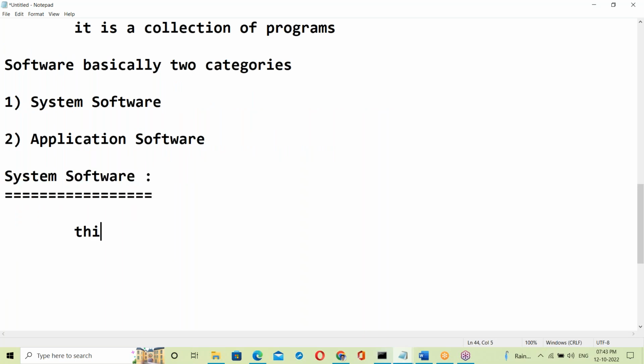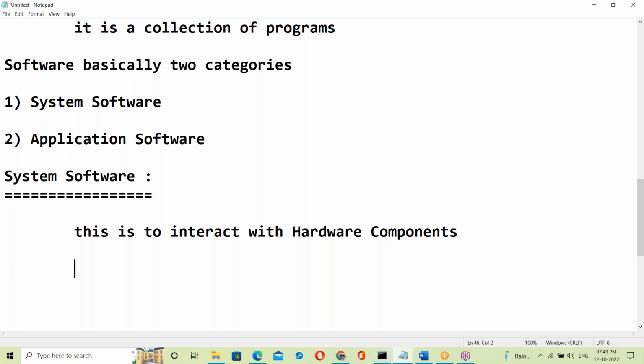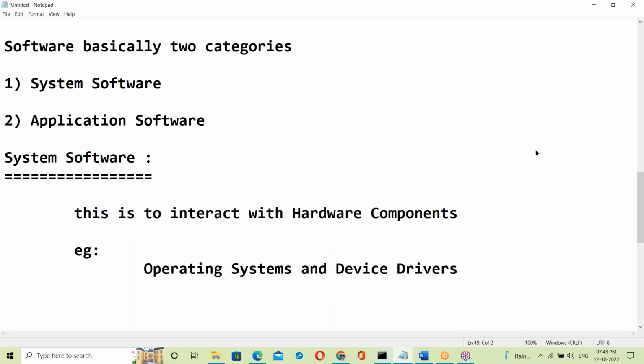System software is used to interact with hardware components. For example, operating systems and device drivers come under system software.